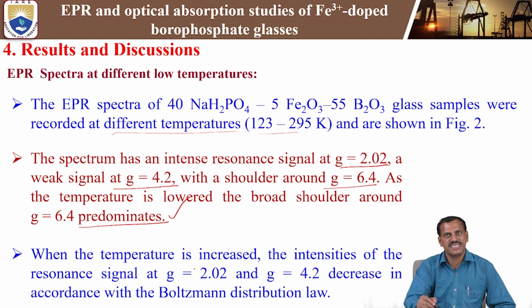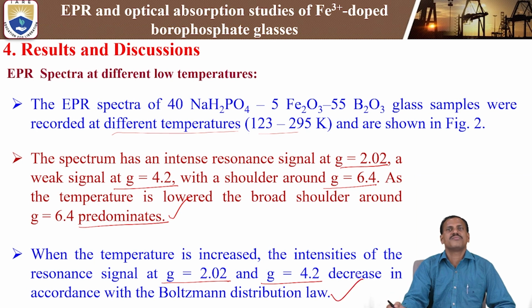When the temperature is increased, the intensity of the resonance signal at g equal 2.02 and g equal 4.2 decreases in accordance with the Boltzmann distribution law. That means while increasing the temperature, the resonance signal at g equal 2.02 or g equal 4.2 will be systematically reduced. That mainly follows the phenomena of the Boltzmann distribution law.